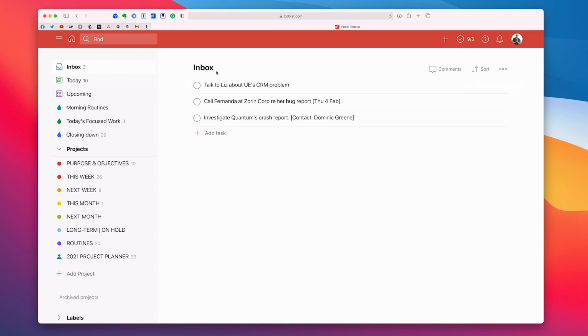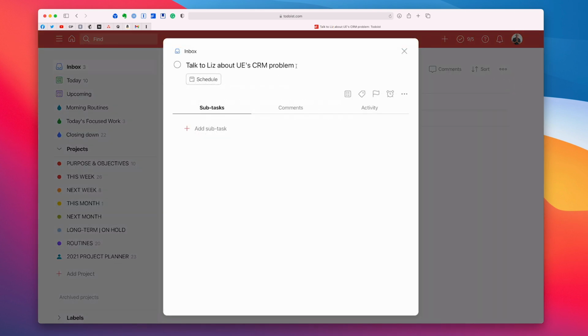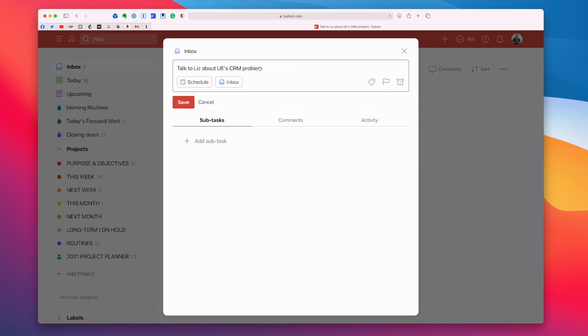Now, here's another one: "Talk to Liz about UE's CRM problem." So Universal Export, let's just say. CRM problem. So this is linked to the previous task. Now, I grabbed this and thought I do need to talk to Liz about it. So as I see this, I'm going to think, okay, that's something else that I need to do.